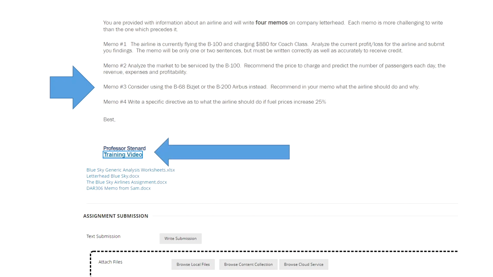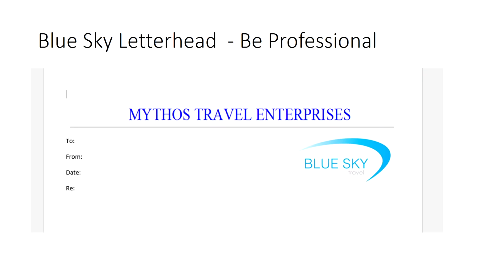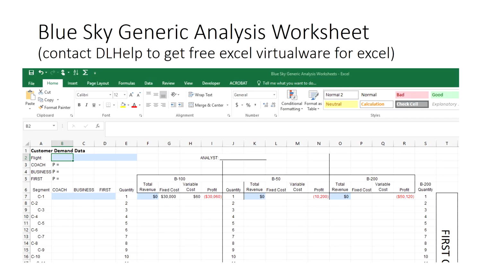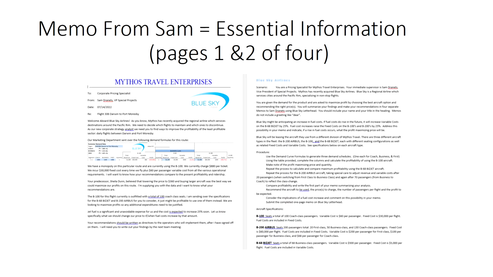On the other hand, after you watch this training video and the training video that I sent with you, you will have found a way to analyze the information that I gave you and submit a memo that perhaps shows something else. Just like before, we're using the Blue Sky letterhead. Just make sure that the topic of this is different than the other 2 topics. And you are going to analyze using the Excel spreadsheet. And we're going to be using that in this video as well.